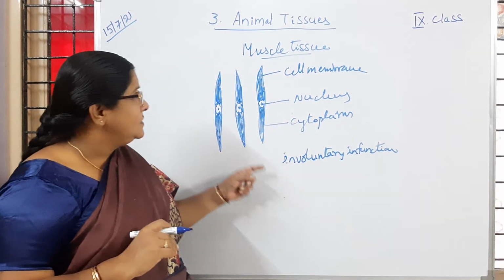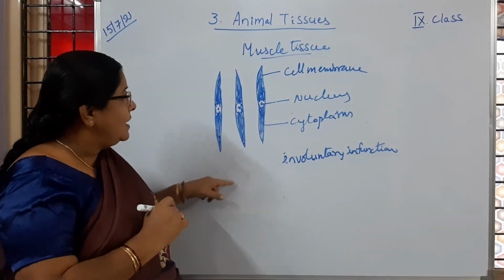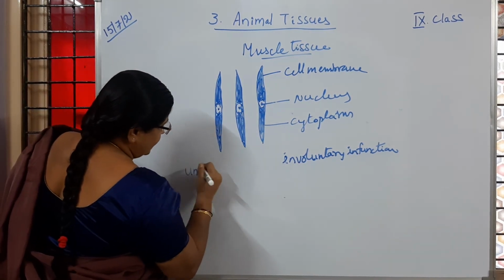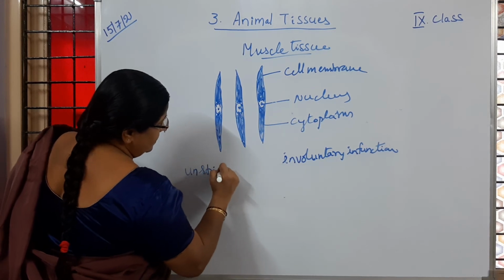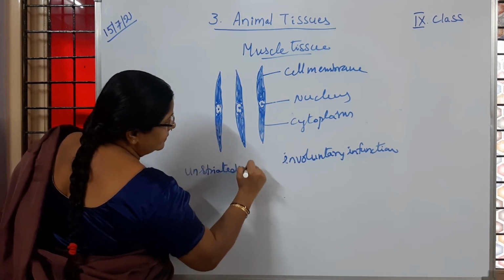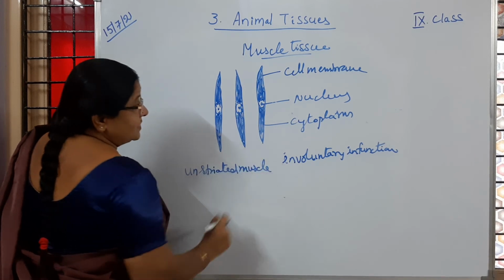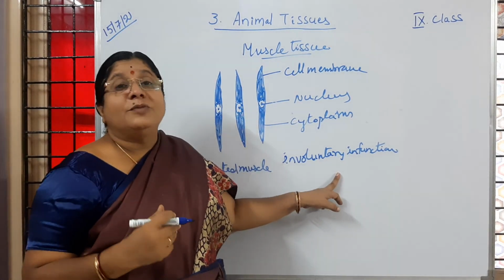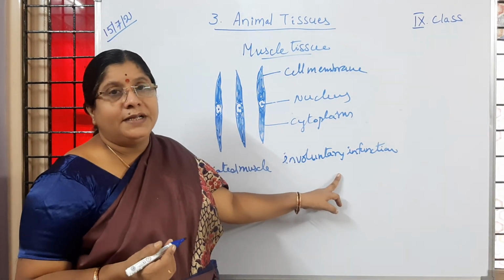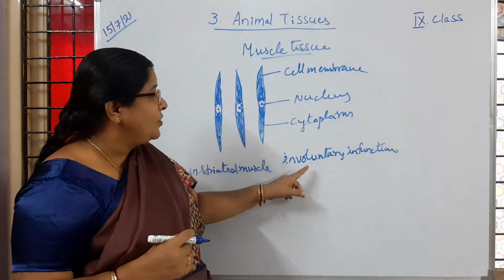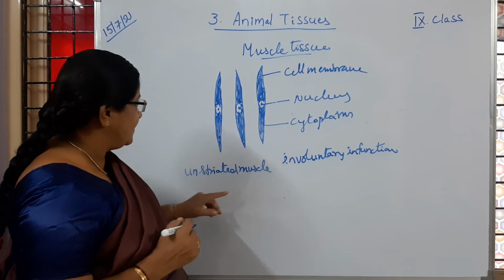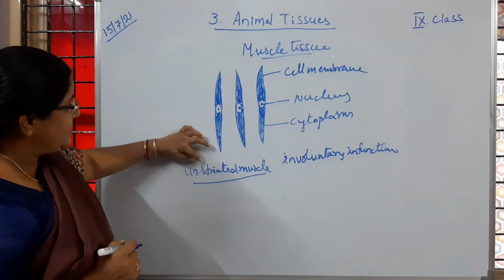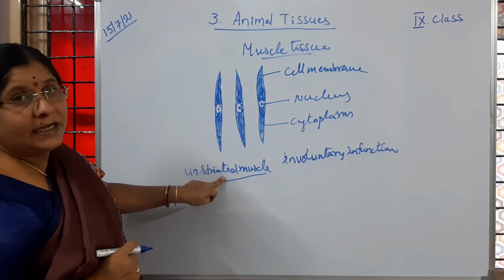So this unstriated muscle is said to be involuntary in function, and processes like digestion or heartbeat happen because of unstriated muscles. As it does not have striations, it is called an unstriated muscle.